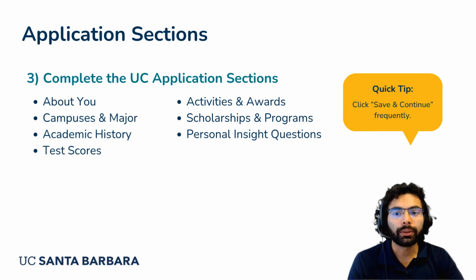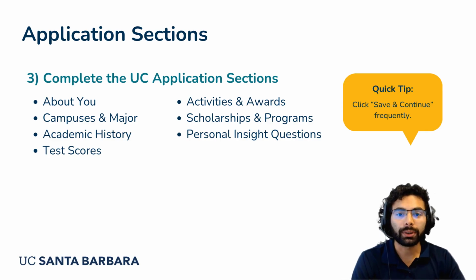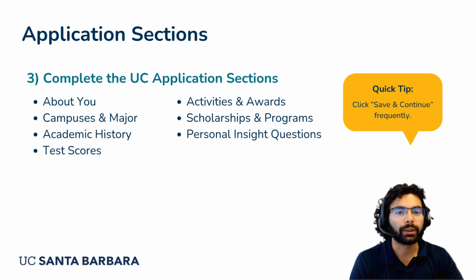Then, complete the UC application sections: the About You, the Select Your Campuses and Major, input your academic history, and for transfer students, add any college coursework from community colleges or other universities. Test scores for AP/IB exams, activities and awards, scholarships and programs, and the personal insight questions. Another quick tip: please click Save and Continue frequently.